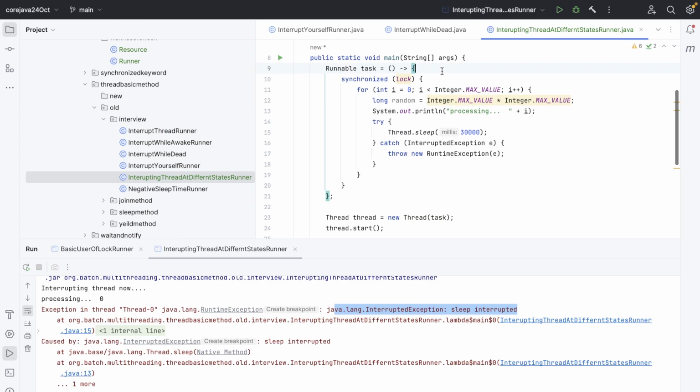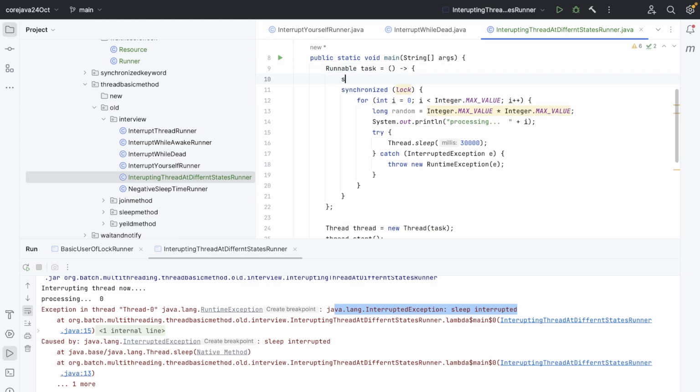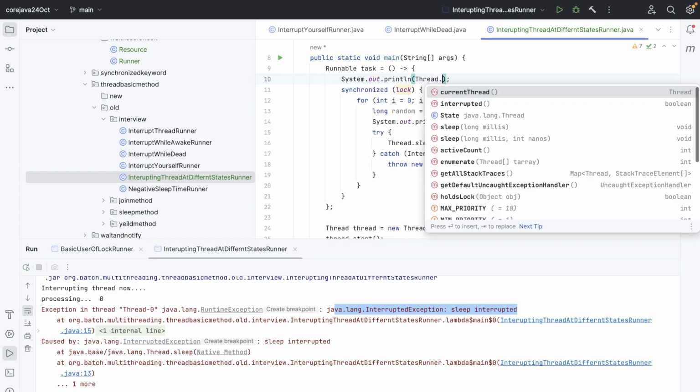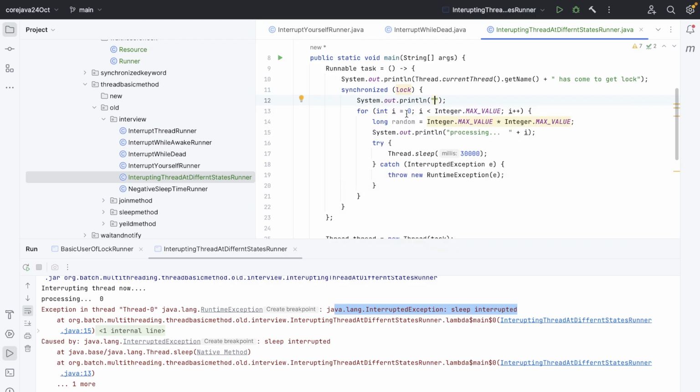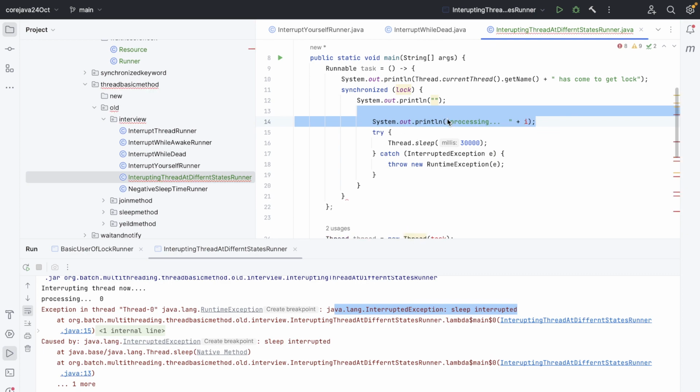And now the thing is, thread 1 will come, and let's write which thread has come. Thread.currentThread().getName() has come to get lock, and only one will go inside this, right? Now we don't have to run this multiple times, because we are already using thread processing.